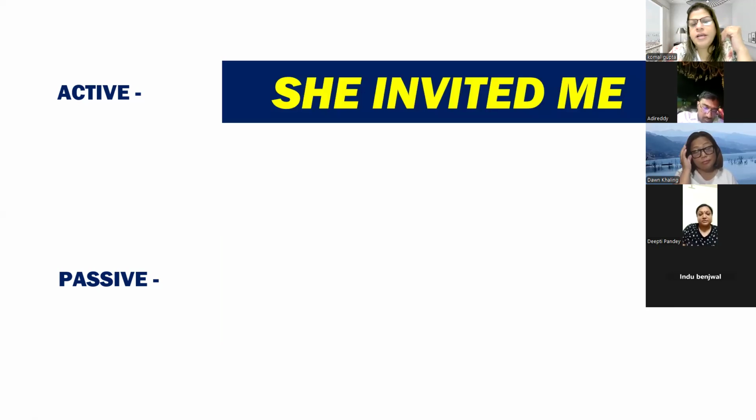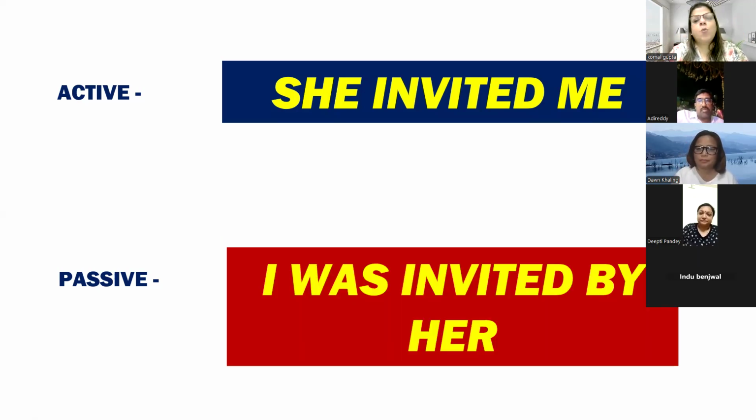She invited me. Yes, Eddie, ready? I was invited by her. Yes, I was invited, because this sentence is written in which tense? Past tense. For past tense you need the supporting verbs, either was or were. And what comes with I? Was. So, I was invited by her.